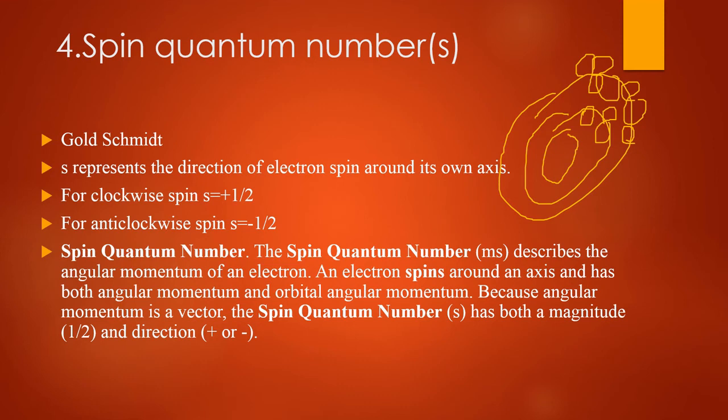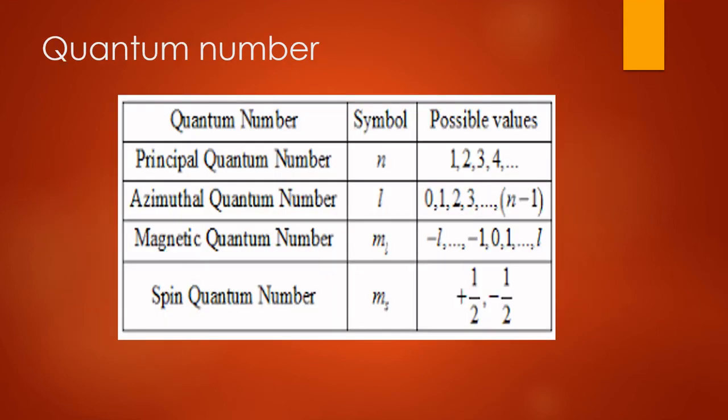We can calculate the angular momentum with the help of the spin quantum number. The electron revolves around the nucleus and moves in its direction like this, and it also spins on its own axis. That's why we can calculate the spin angular momentum. So this is the spin quantum number.